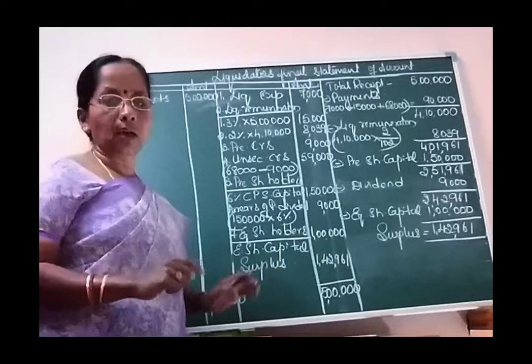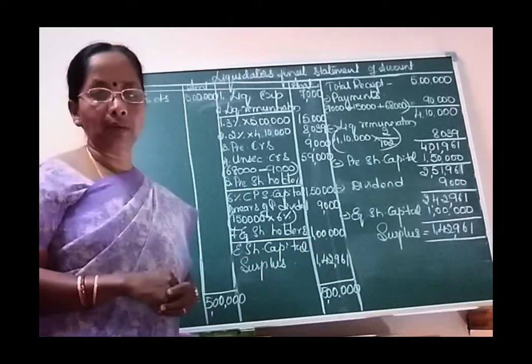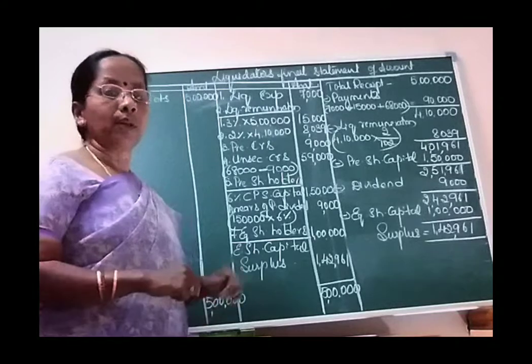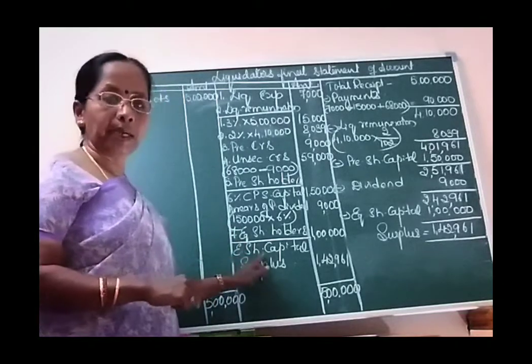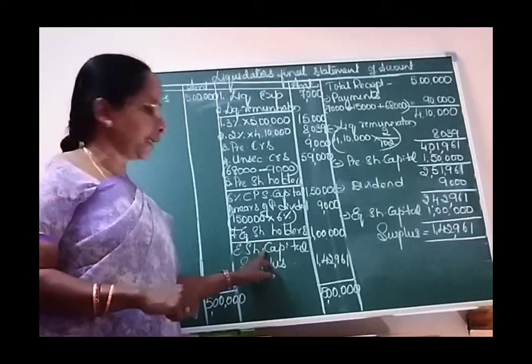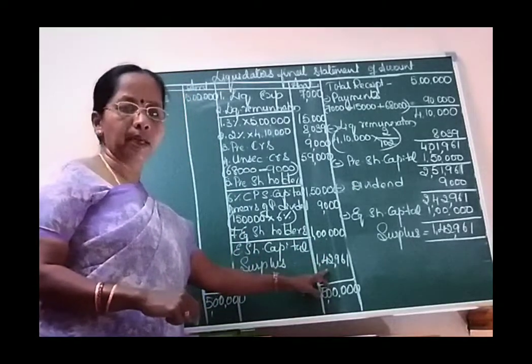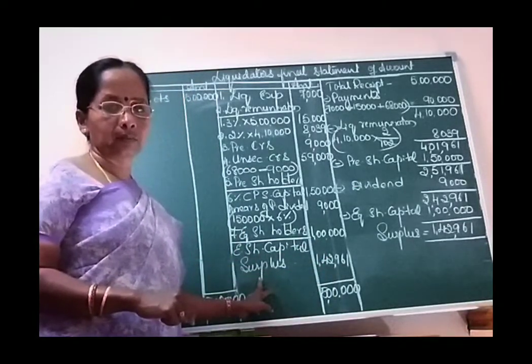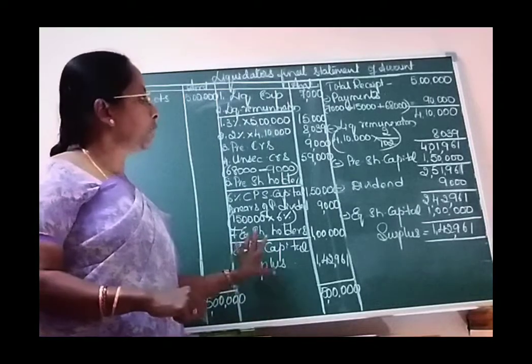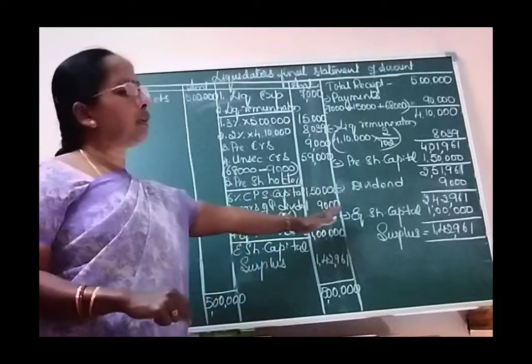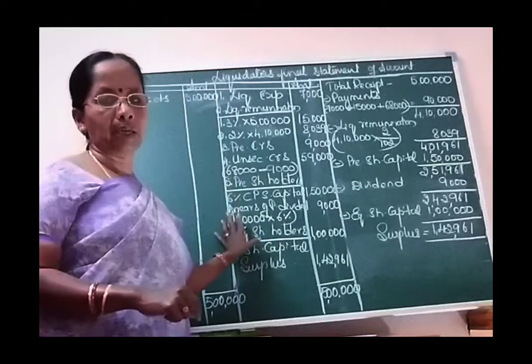So right now we don't have that information in the question, so we have a very simple solution. Write only the capital with the full amount, and whatever the remaining amount is, write it as surplus. Right? This much you need to work out, including the calculation part and the statement part.